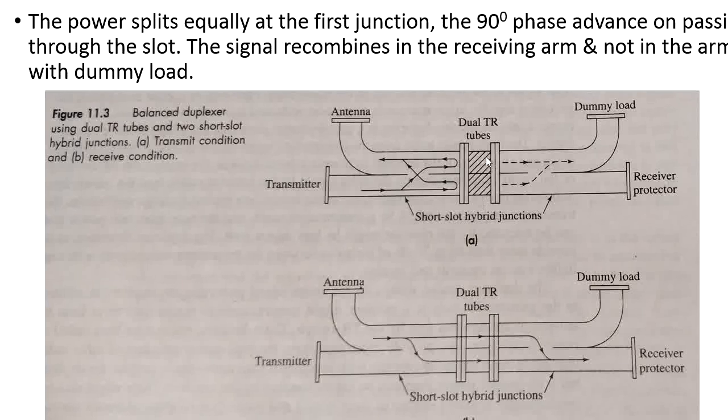The construction of the TR switch is a section of the waveguide. It has two glass to metal seals, this 1 and 2. Inside that we have a noble gas called argon, which is filled inside this TR switch, in order to isolate the receiver from the transmitting signal, as well as to protect the transmitter when receiving the echo signal from the moving target. That is the job of the TR switch here.